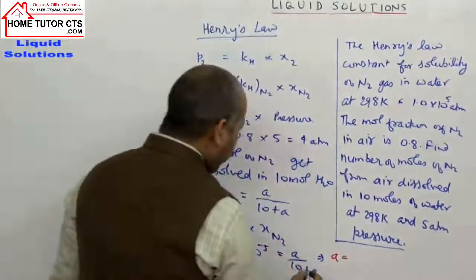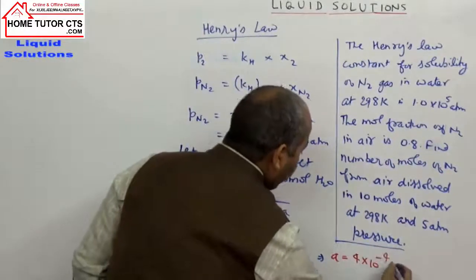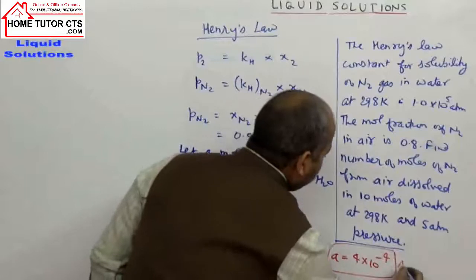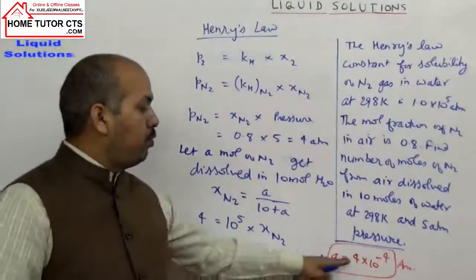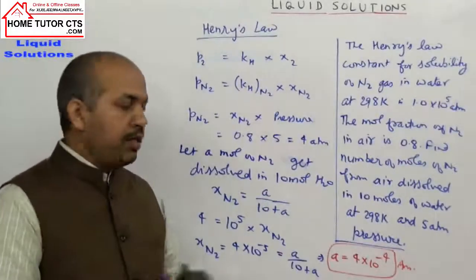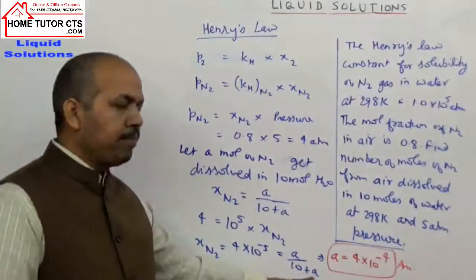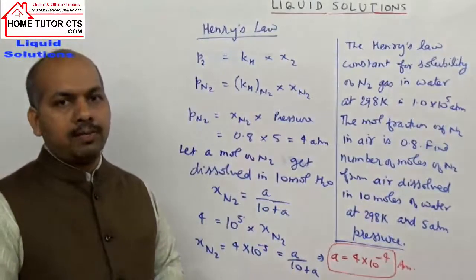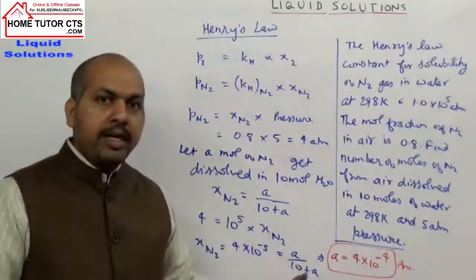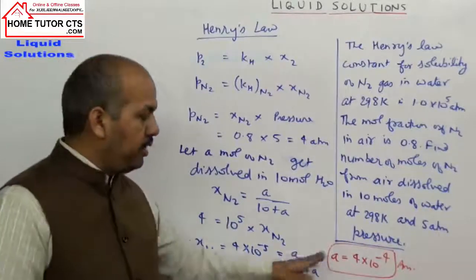What is the A value from here? 4 into 10 to the power minus 4 as your answer. We have taken one small approximation. You can check that compared to 10, A is extremely small, so A can be neglected, and then we can find the value of A comfortably this way.